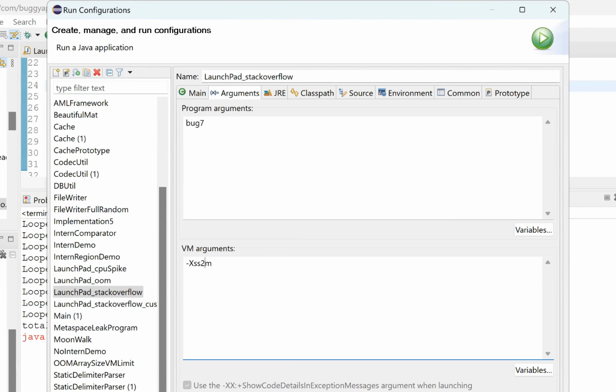When I make it 2 MB and run, will I get a Stack Overflow error? Yes, it will take longer, but yes. How about others? Do you think it will, but after a little more time, it will give Stack Overflow?